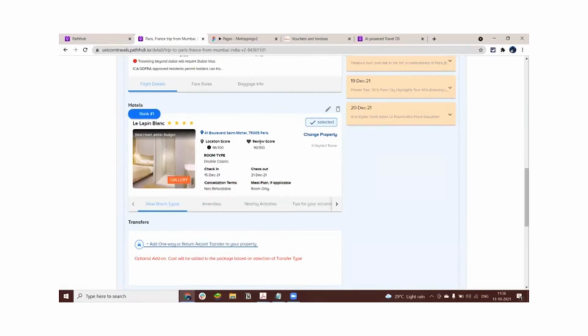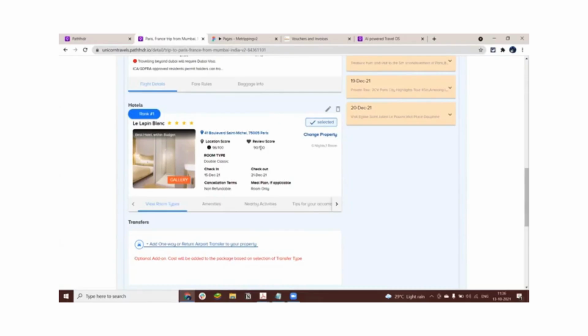Now comes the review part, right? So reviews can be tricky. If I search for reviews on TripAdvisor, I can see a bunch of reviews written for this particular 4-star hotel. There might be, let's say, 200 different reviews. If I go on booking.com, there could be another 300 reviews and the ratings could be different altogether. So here, what we do is take a combined average of the ratings from Booking and TripAdvisor, and put across the average.